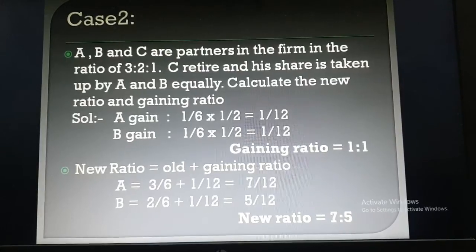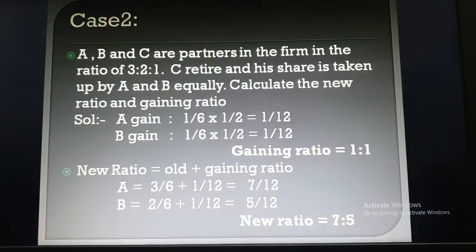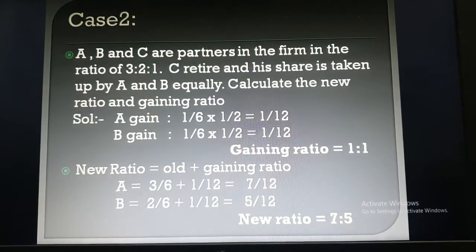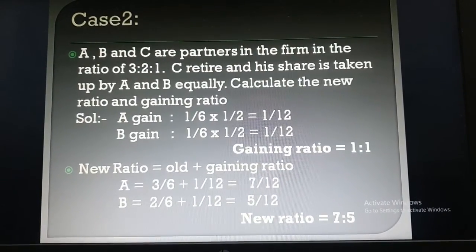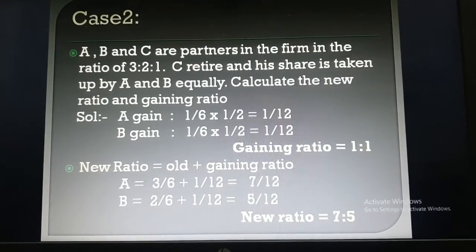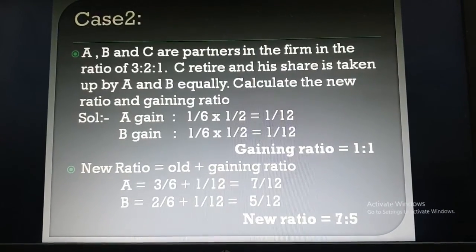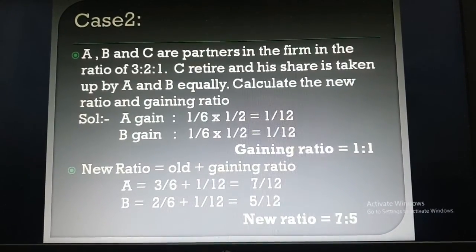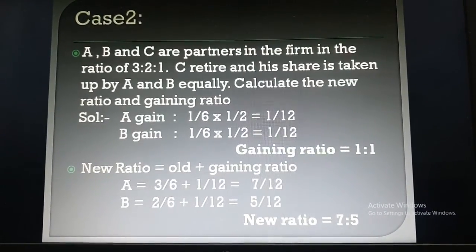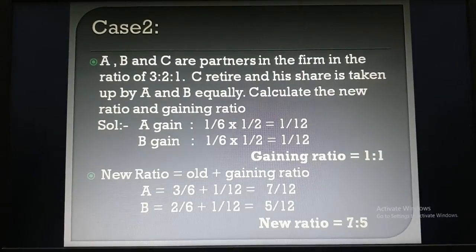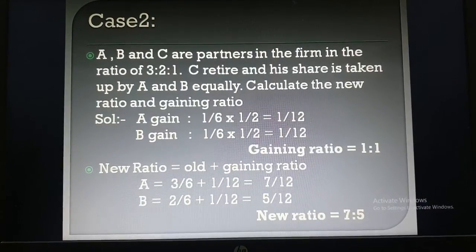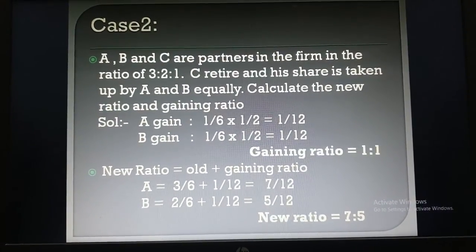Now you have to calculate the new ratio. The formula of new ratio is old plus gaining ratio. A's old ratio is 3/6 and B's old ratio is 2/6, plus the gaining ratio of A and B, both 1/12. When you take the LCM of the denominators, the ratio will be 7/12 and 5/12. So this is the new ratio of A and B, that is 7:5. These are the two cases related to calculation of gaining ratio and new ratio.